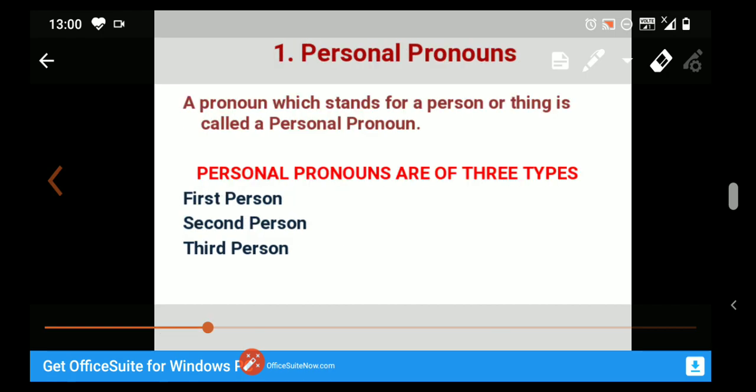First, personal pronouns. A pronoun which stands for a person or thing is called a personal pronoun. Or we can say that whenever we are talking about any person or thing, it comes under personal pronouns. Personal pronouns are also of 3 types: first person, second person, and third person.